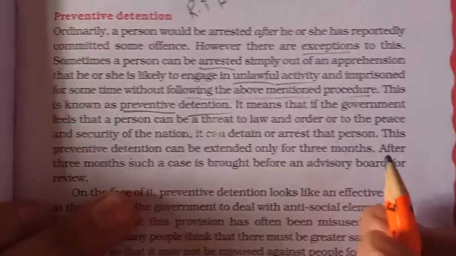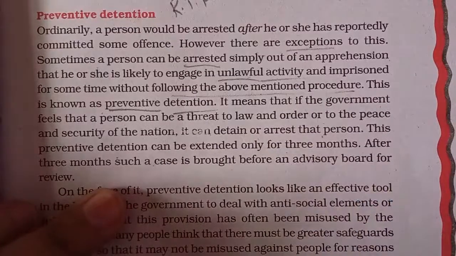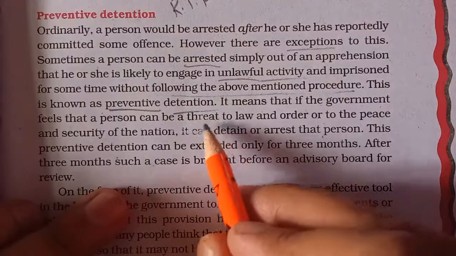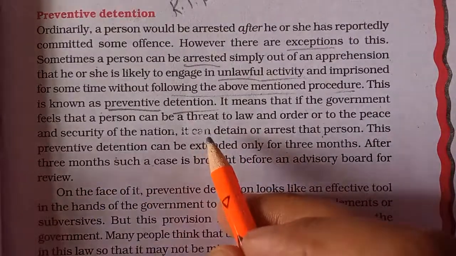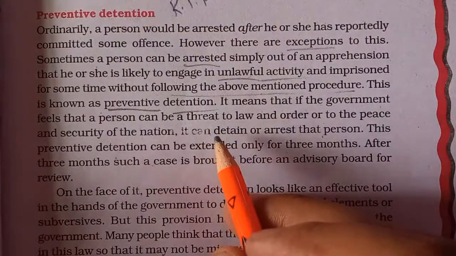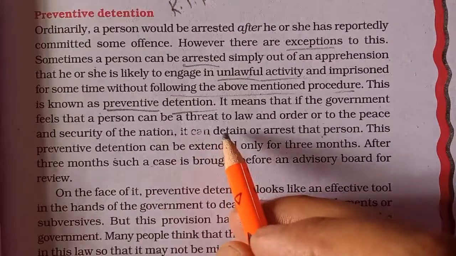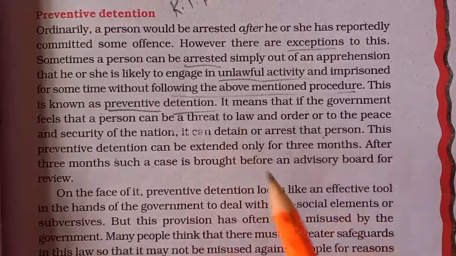Like we saw in many of the protests in India recently, the CAA and the farmers' law protests. In these cases, many of their leaders were arrested because it was thought that because of those leaders there could be unrest and disturbance in the society, there could be violence. So beforehand, such people are arrested under preventive detention.